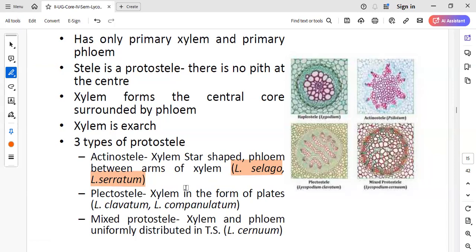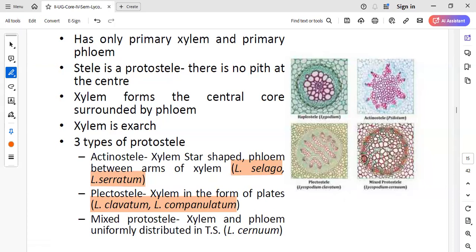This question, last time they asked: actinostelic condition is observed in dash species of Lycopodium, or plectostelic condition. Now, what is this plectostelic condition? You can see this example here. Plectostelic condition means the xylem is in the form of plates. And the phloem will be at the radiating arms of these plates. So this condition is called plectostelic condition, observed in Lycopodium clavatum and Lycopodium campanulatum.